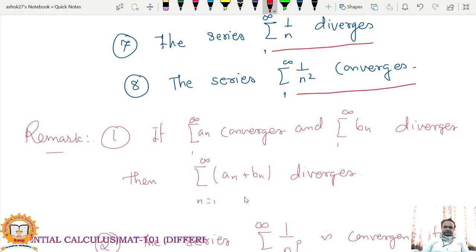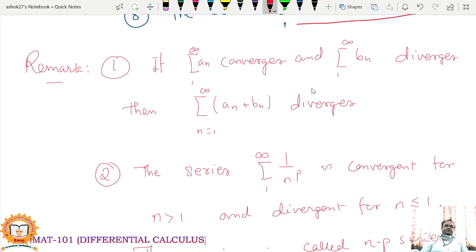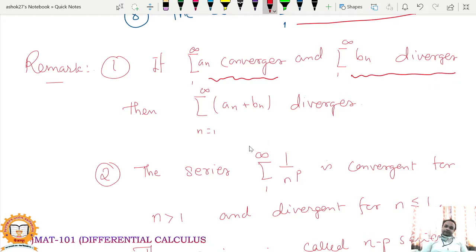There is one remark. Actually, there are two remarks. First, if summation an is a convergent series and summation bn is a divergent series, then summation an plus bn, the series of the addition of these two series, will be a divergent series. So this is the first remark.